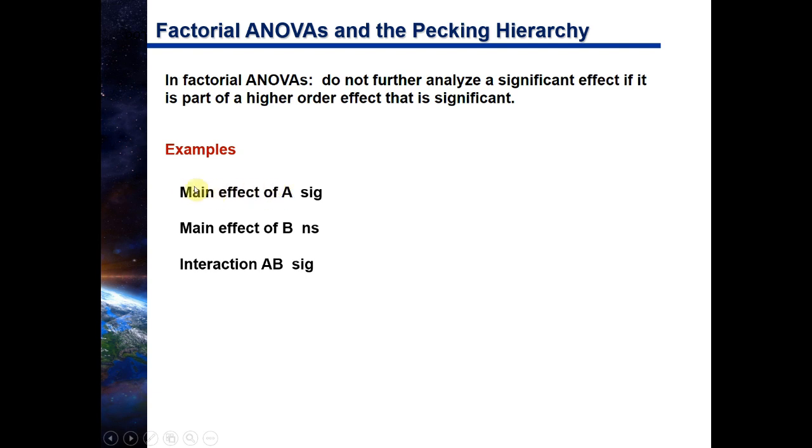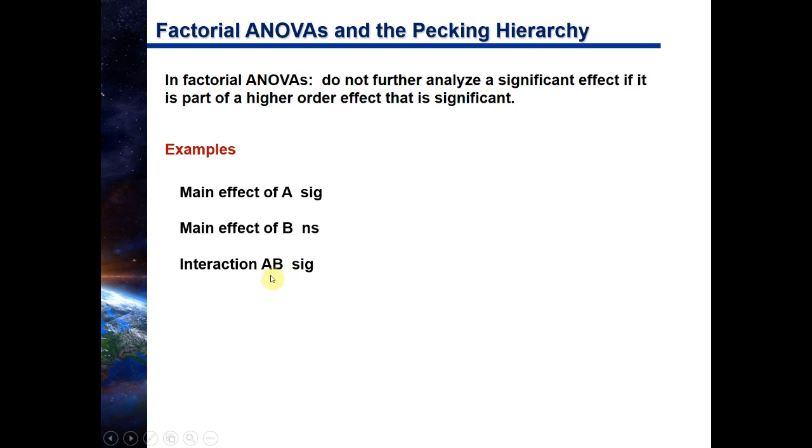And so we look down here and we can see, yes, it is. In other words, the more letters you have in the interactions, the higher order it's considered to be. So AB is higher order than B and A. Here we're looking at one factor, here we're looking at two factors, so it has more factors being analyzed.